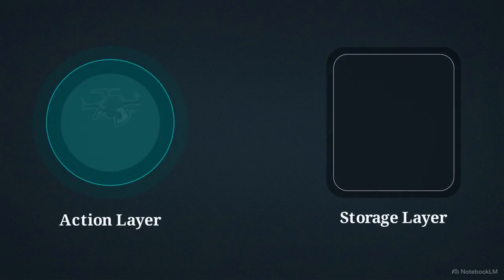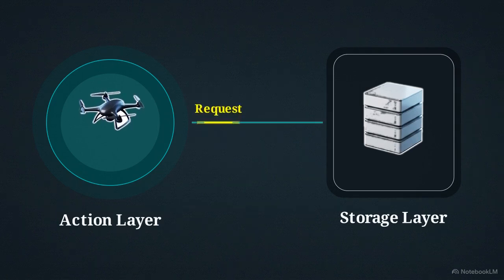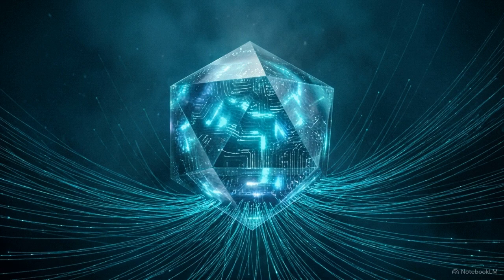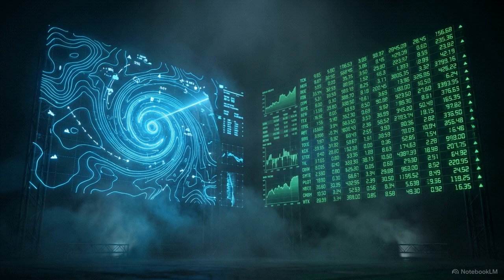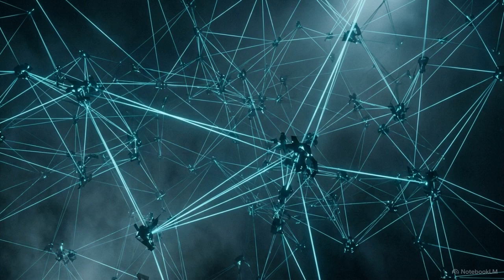It separates the immediate user interface, what the drone actually does, from the vast server-side reality where the data lives. The drone operates on the action layer, crossing that narrow bridge to ask external servers for specific answers. By utilizing an application programming interface, or API, a single piece of hardware possesses near infinite capabilities. It accesses live meteorological metrics and complex banking systems instantly, bypassing the need to own the storage or processing power required to generate them. The most resilient digital systems do not hoard resources. Their capability relies entirely on mastering frictionless, real-time external connections.